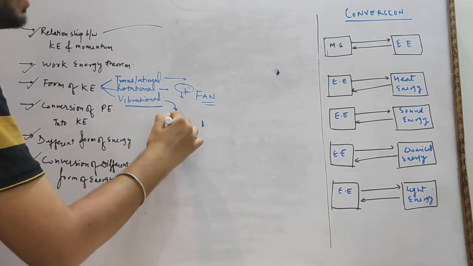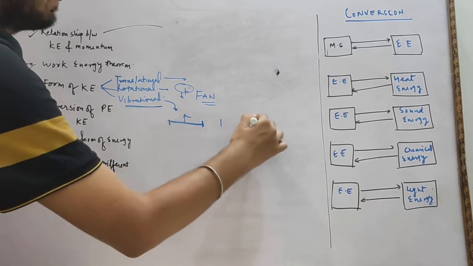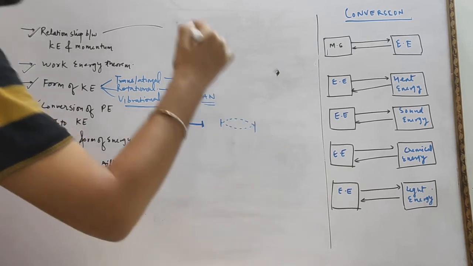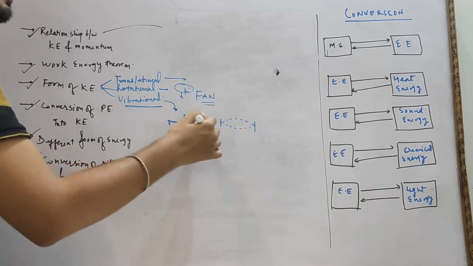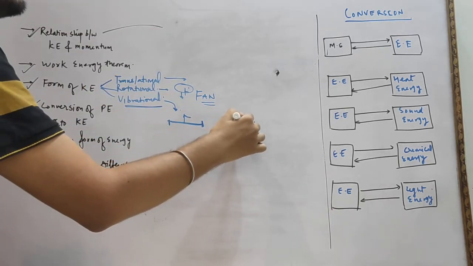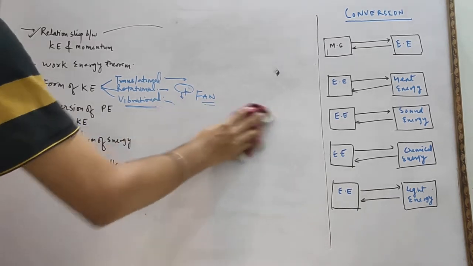Suppose, for example, we have a clamp and this is a string. So if we pluck the string, this kind of behavior is shown by the string, up and down. Here the particles do not leave their position, they simply vibrate about their mean position. So this form of kinetic energy is known as vibrational kinetic energy.